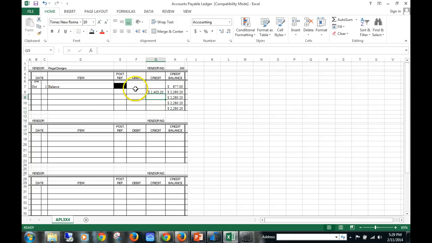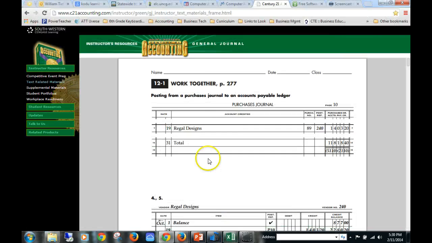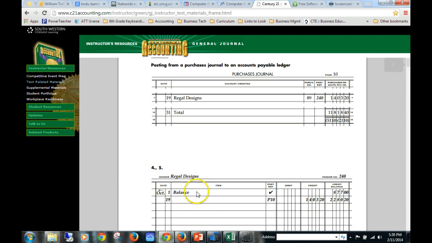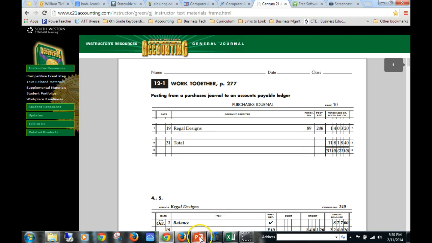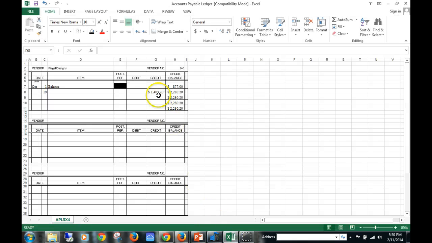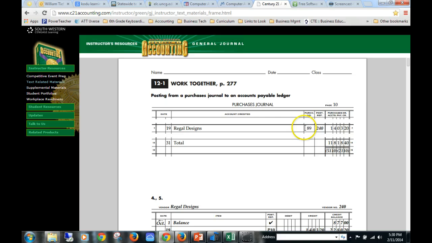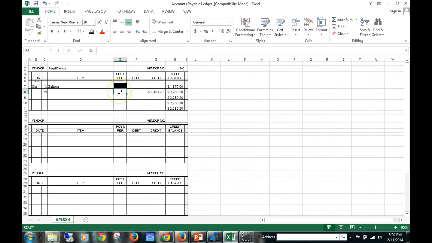Okay. Now we do want to go back and we want to write the date, which was the 19th. Okay, we don't need to include anything here, as you can see, because we already know it's Regal Designs. Post reference is P10, page 10 of the Purchases Journal. So we're going to put P10, capital P10. Again, that indicates Purchases Journal, page 10. We have our totals here. This is what it should look like. This is what yours should look like. Okay.